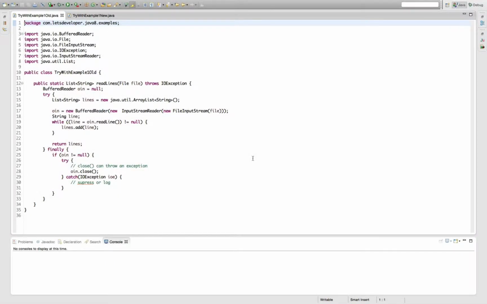Today we're going to talk about try with resources. So what's the scenario we're in? Let's consider this method. This method reads a file line-wise into a list.